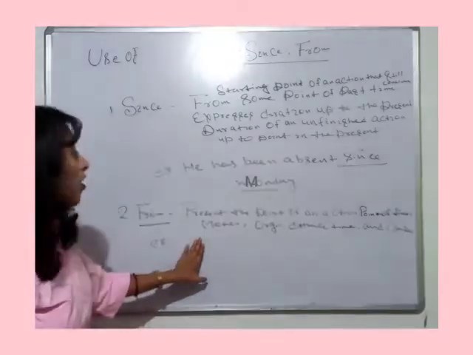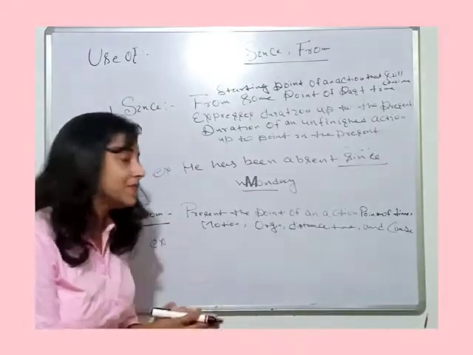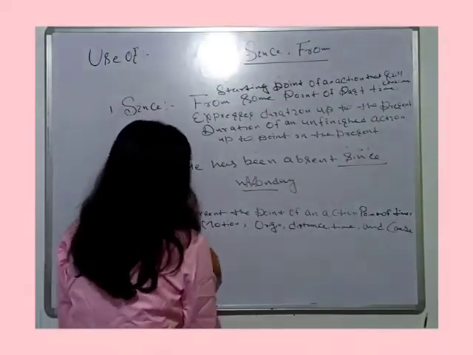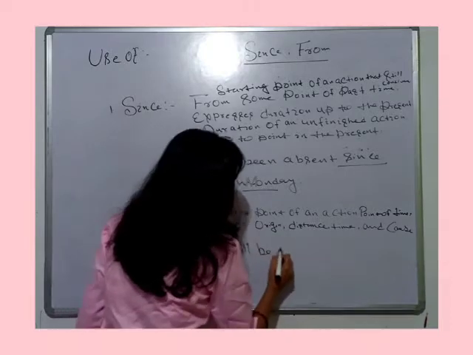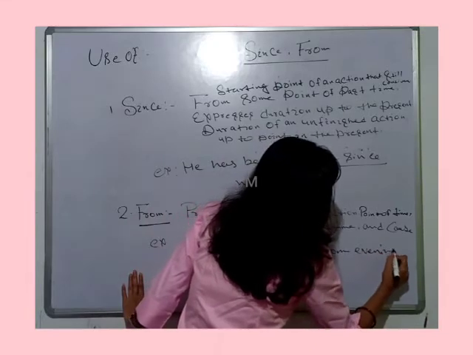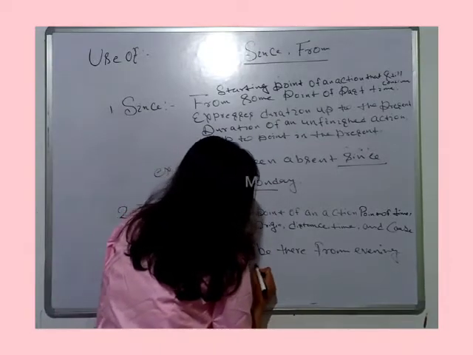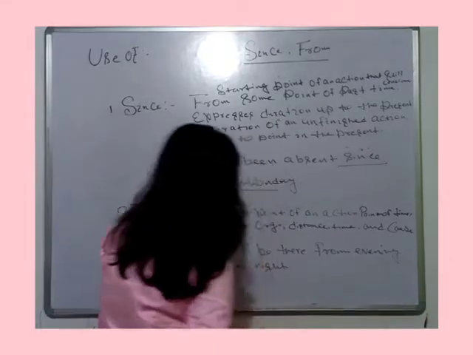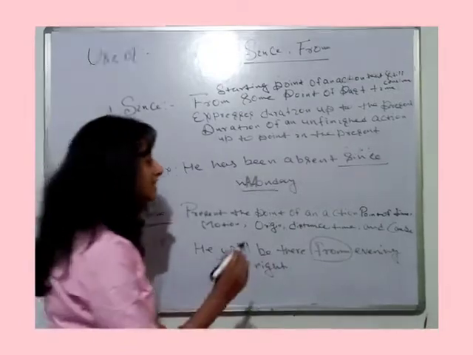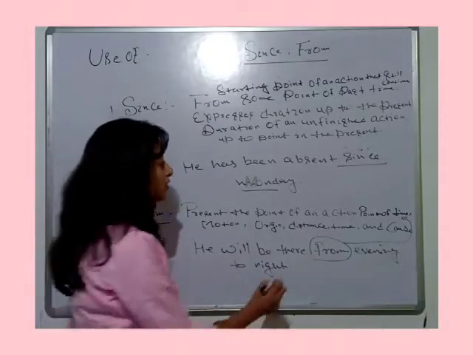Now let's see examples of from. From indicates the starting point of an action, point of time, motion, origin, distance, time and cause. Now see: he will be there from evening to night. Here from indicates a point of time. Therefore we use from here.